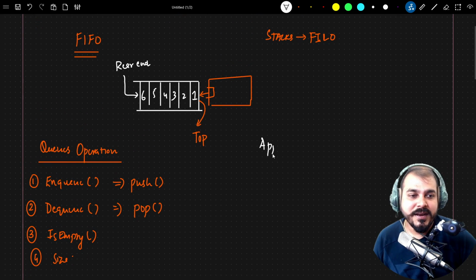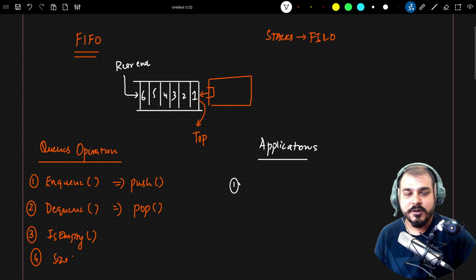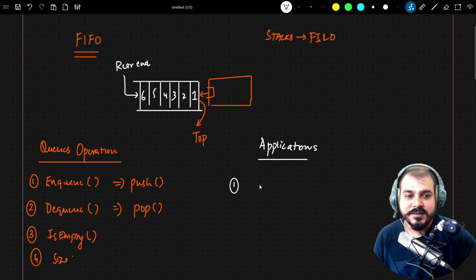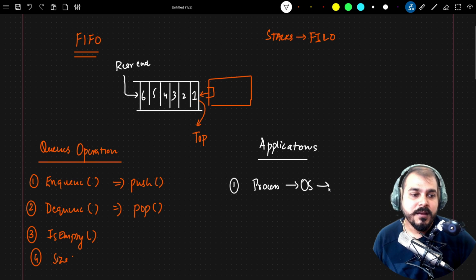Now let's go ahead and see some applications with respect to queue. I think many of you have not heard about it, but definitely I would like to talk about these real world applications. Now in computer systems also various processes run, guys. Suppose one of the processes is requesting for the RAM or hard disk access, so what it will do, this process will request the OS, the operating system. And this operating system, by using an approach called FIFO, may provide you the access.